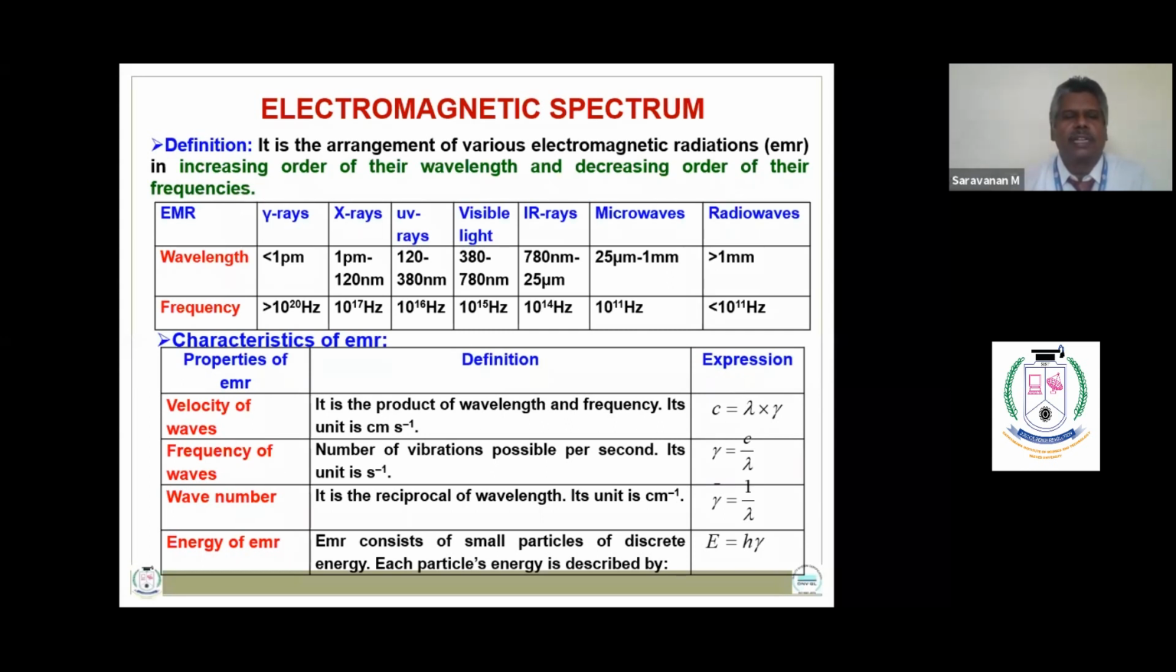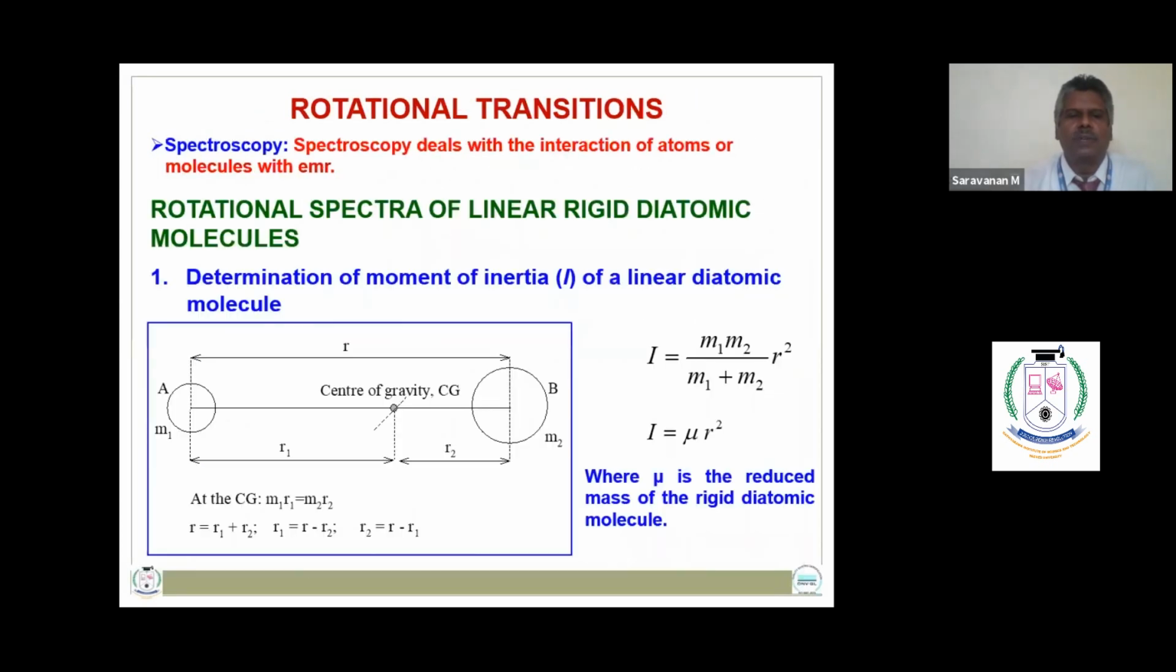These electromagnetic radiations are characterized by various properties such as velocity of waves, frequency of waves, wave number, and energy of electromagnetic radiations. The interaction of atoms and molecules with electromagnetic radiations gives various spectroscopic transitions, namely rotational transitions, vibrational transitions, and electronic transitions.